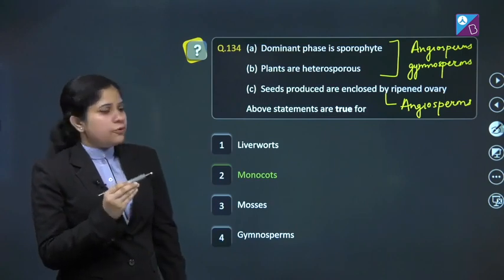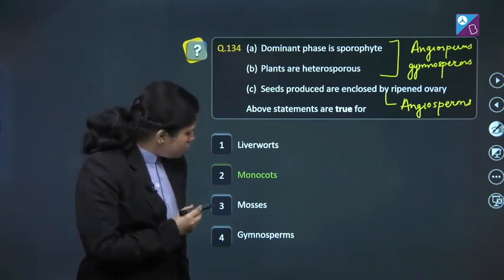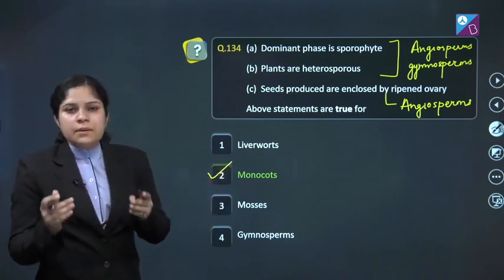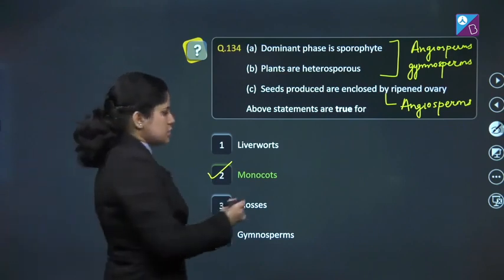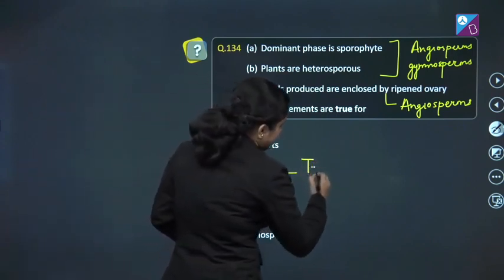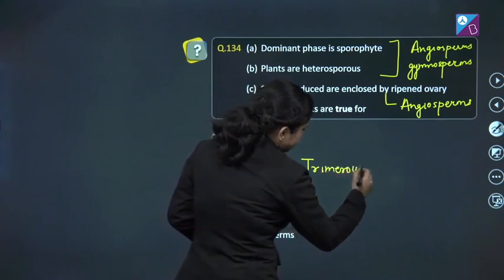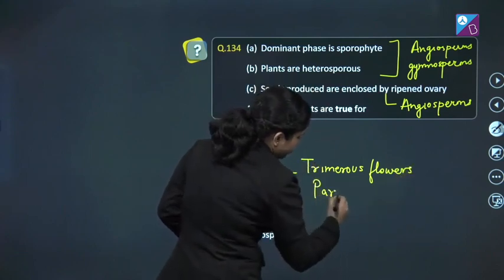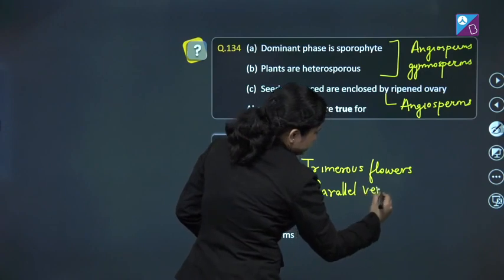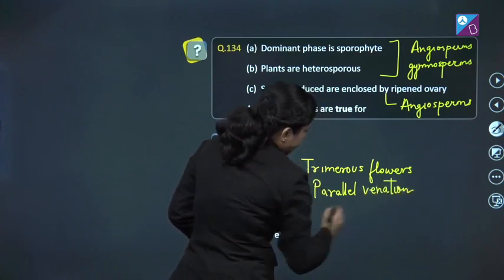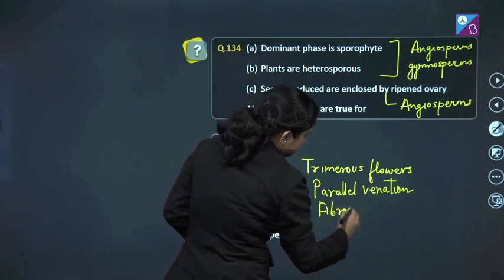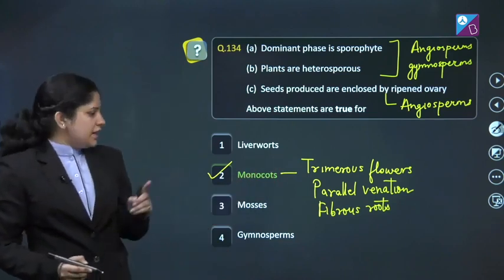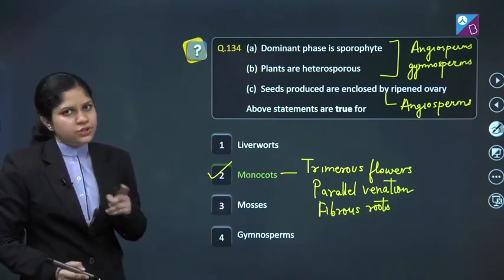Above statements are true for liverworts, monocots, mosses, gymnosperm. So correct answer is monocot. Monocot is a subgroup of the angiosperms which are characterized by the trimerous flowers, parallel venation, and fibrous roots. These are some important features of monocots. So correct answer is option number 2. Let's proceed to the next question.